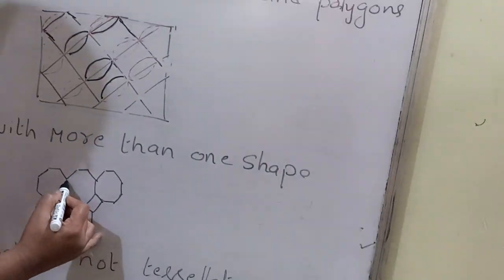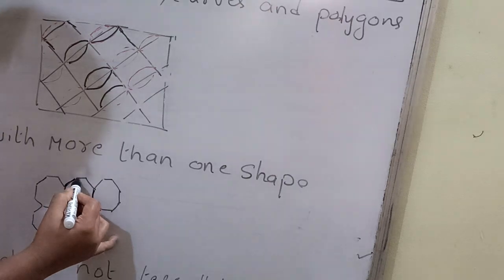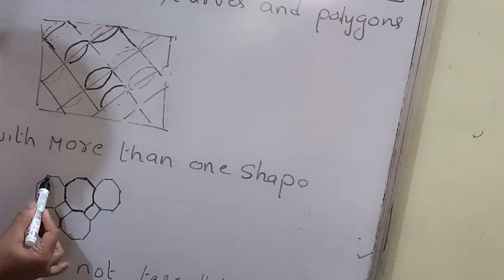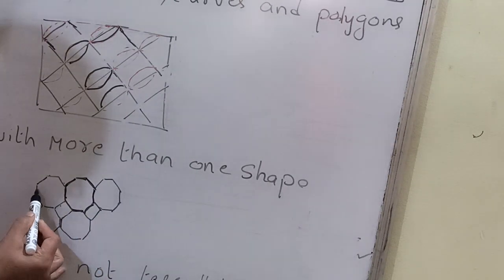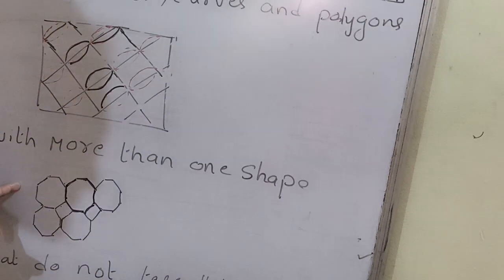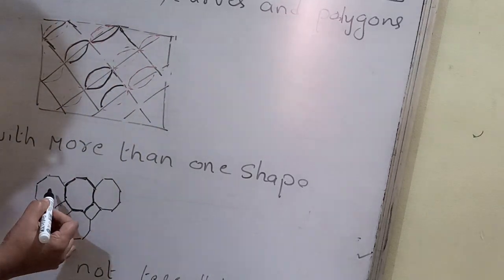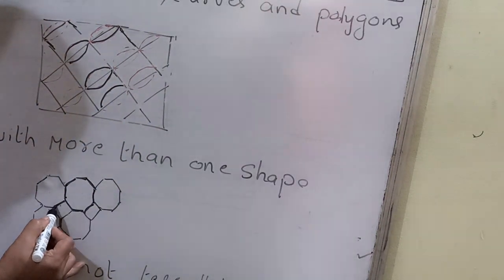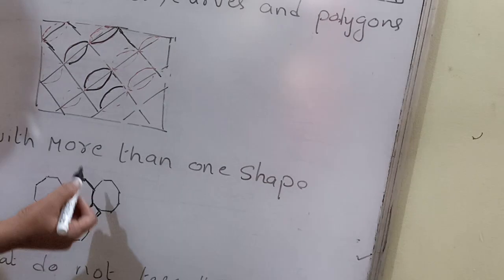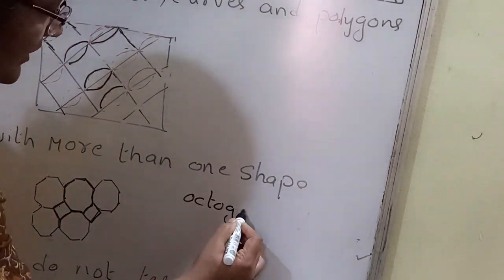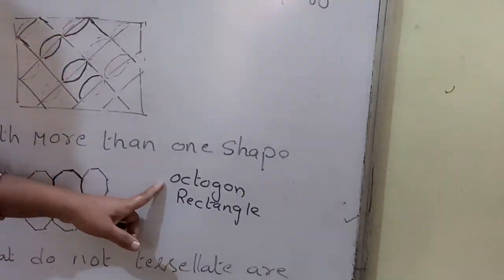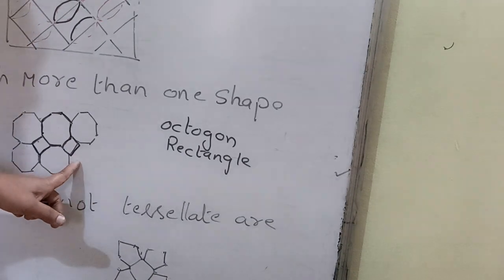Here, if you see, I have taken a tessellation like this. What do you call this shape? Can anybody say? How many line segments does it have? Sides 1, 2, 3, 4, 5, 6, 7, 8. So it is an octagon. Here I see one octagon, here one octagon. In between we are getting one square or rectangle shape, isn't it? So it is made up of two shapes. One is octagon and the other is rectangle. Here we are using two polygons.